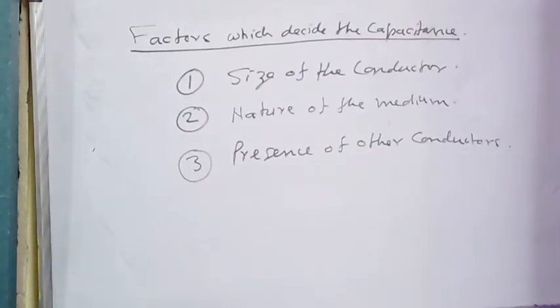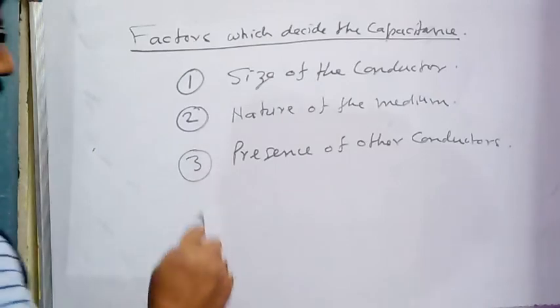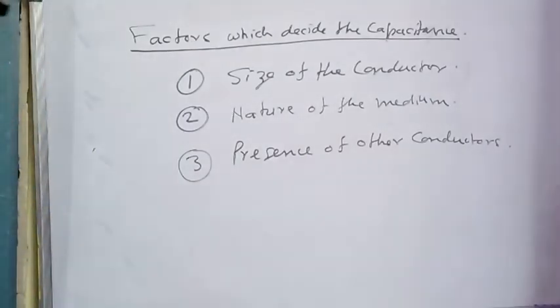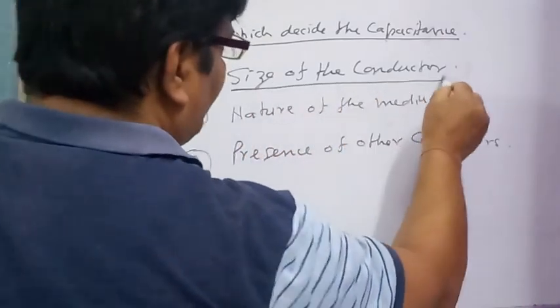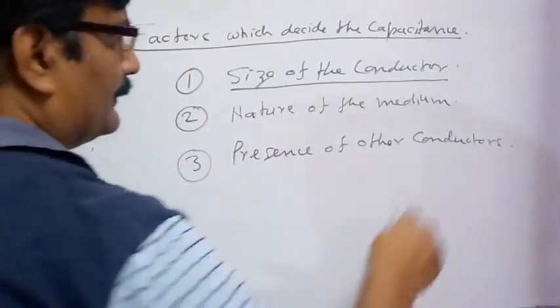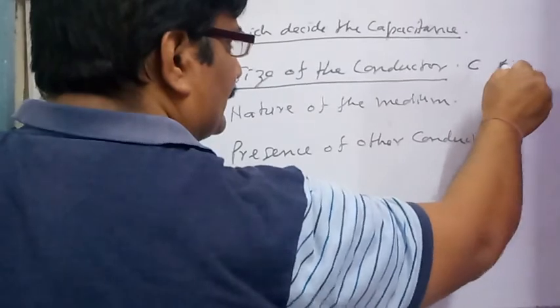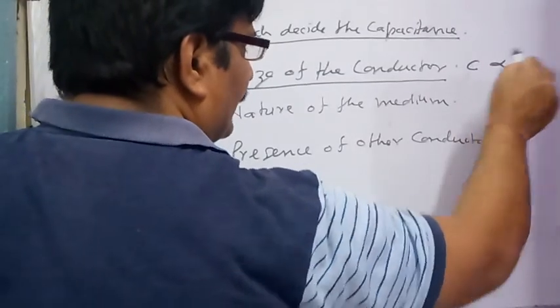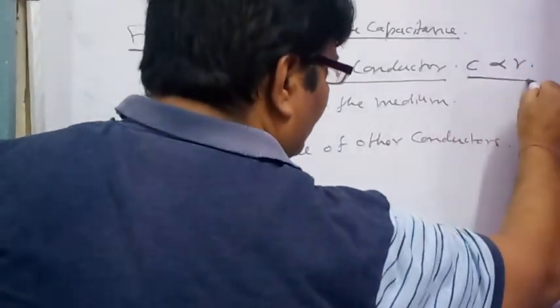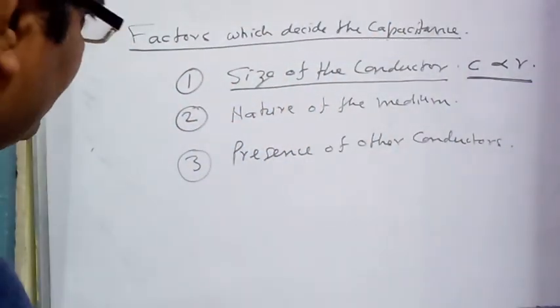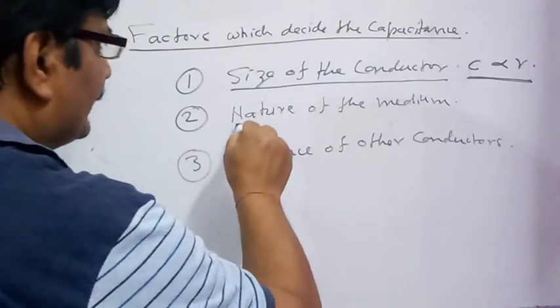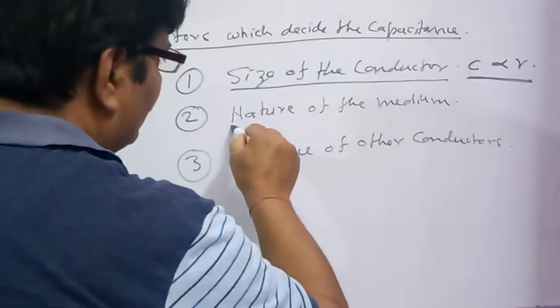What are the factors which decide the capacitance of a conductor? First, the size of the conductor. As you have seen in the case of a spherical conductor, the capacitance C is directly proportional to its radius. So the size of a conductor is directly proportional to its capacitance. Second, the nature of the medium present around the conductor.